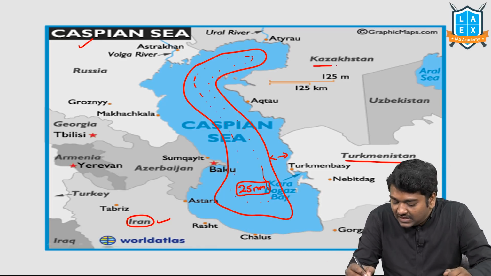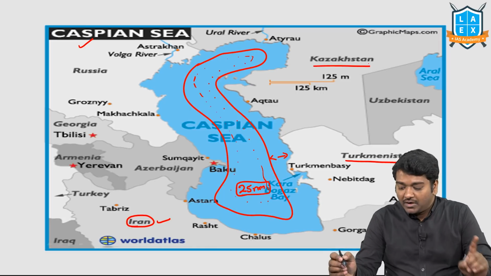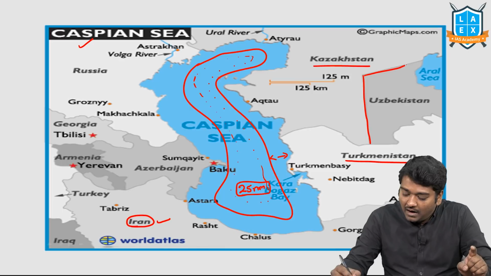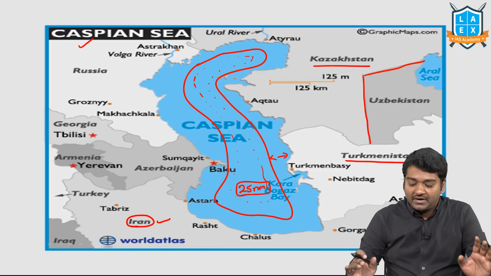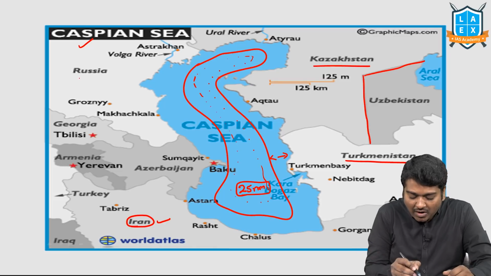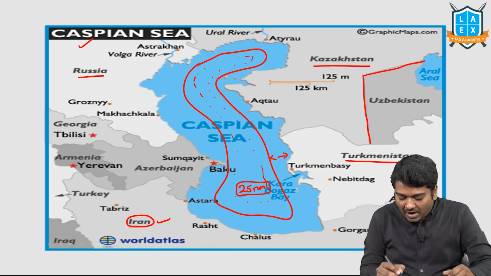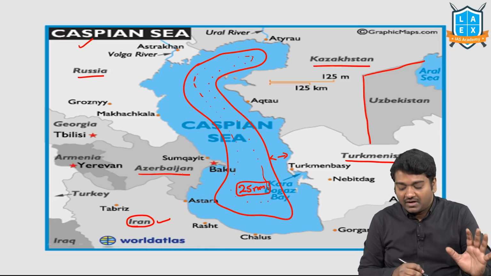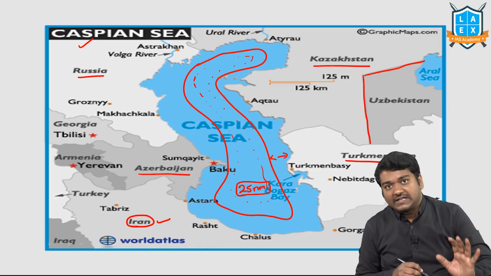You have Kazakhstan, which has a border. Please remember, Uzbekistan, can you see here? It does not have a border with the Caspian Sea. And then you have Russia and Azerbaijan. So 5 countries have a border with the Caspian Sea.